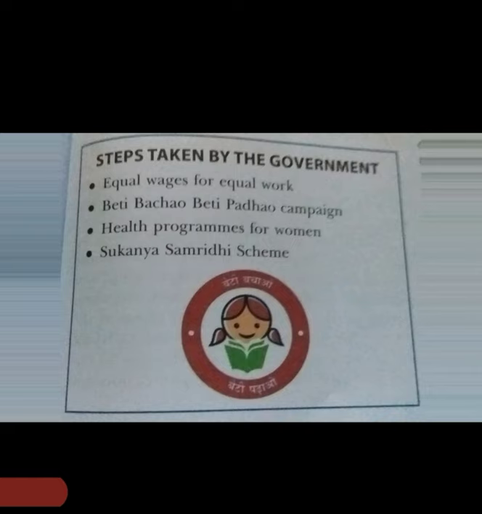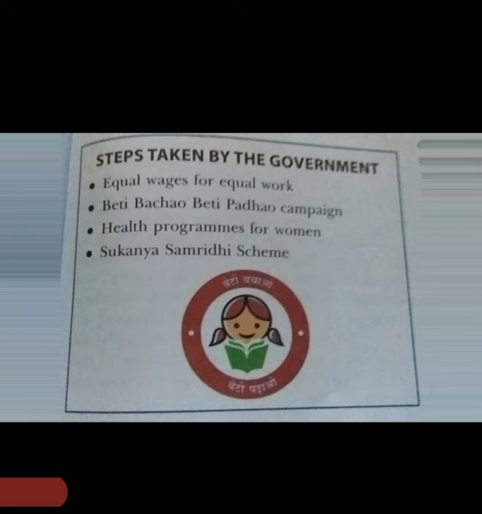Health programs for women. That also started. Suganya Samruddhi scheme. What is it, Suganya? It's a central government backed scheme to help parents to save for marriage and higher education if the child is a girl child. That also for girls only. After this Beti Bachao, Beti Padhao campaign, this scheme came. So these are all things for girls and women only.